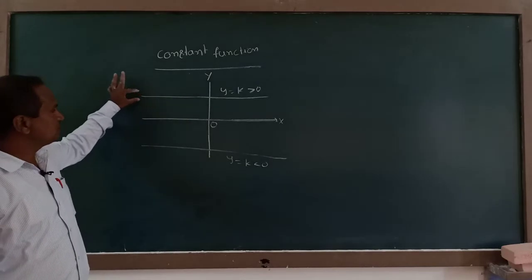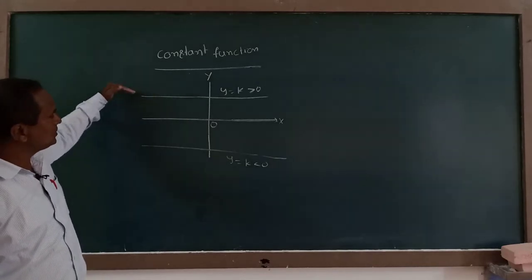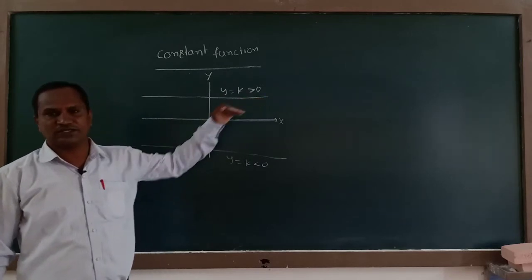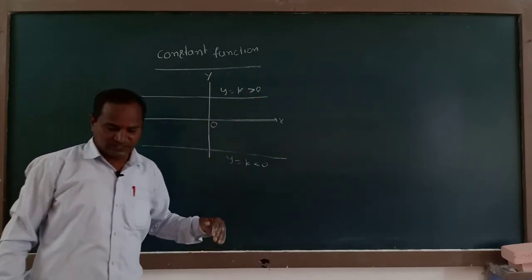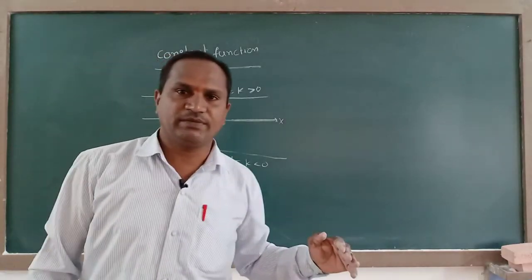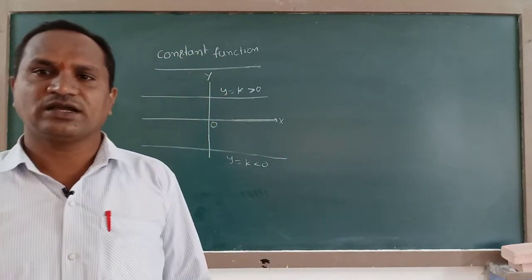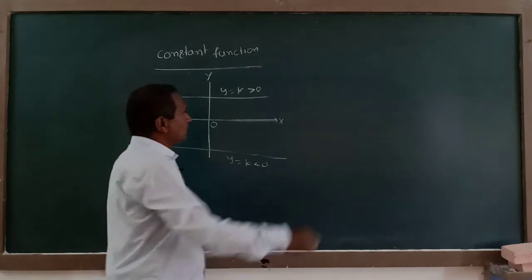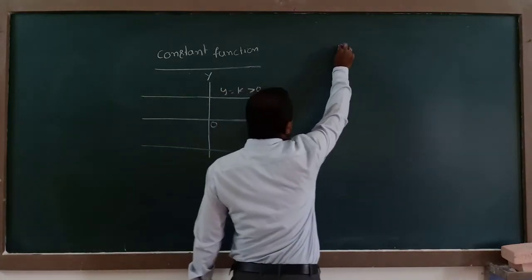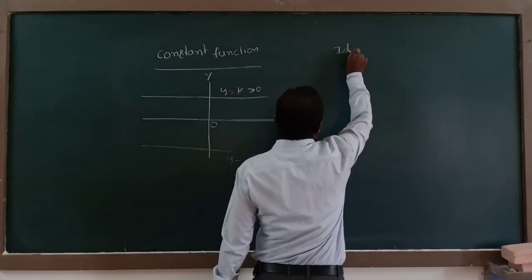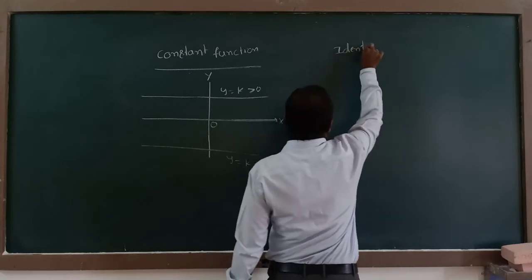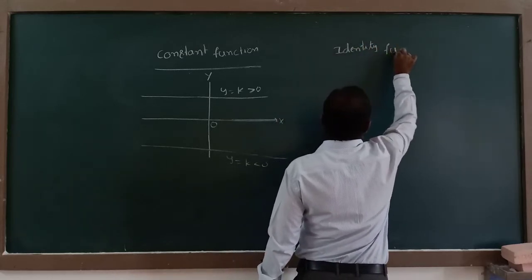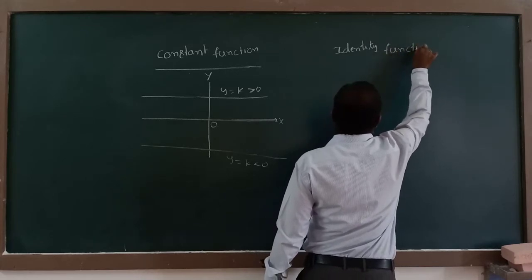Observe this graph, there is no stop to this graph. Continuously it is moving. There is no break to this line. If there is no break to this line, that graph is called a continuous function graph. Even if you observe the identity function also, the identity function.